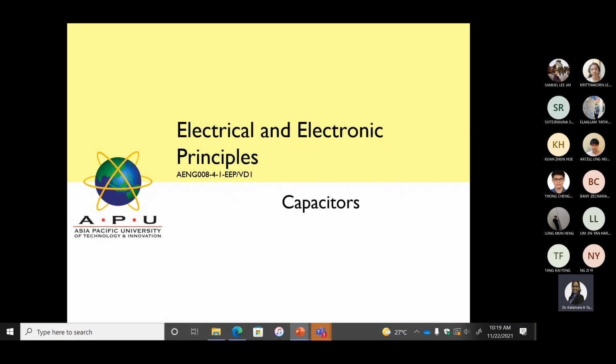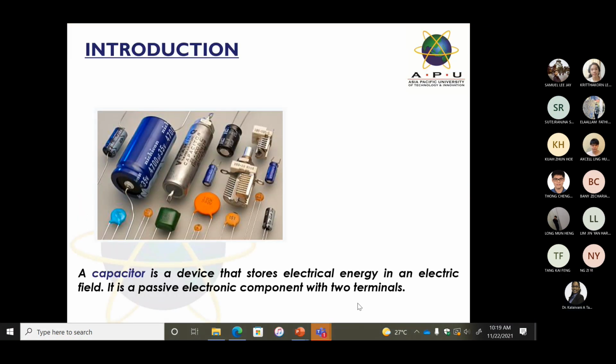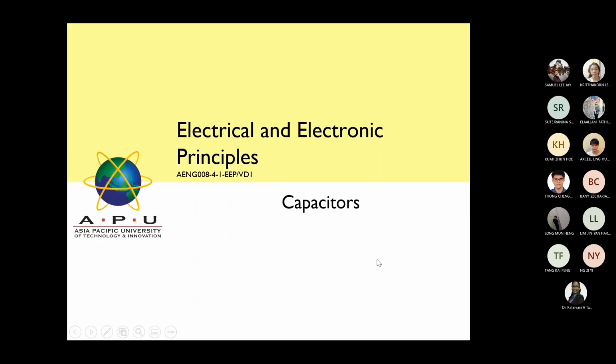This slide is referred to as capacitance. What do they mean by capacitance? Capacitor, or we call it capacitors. When they have the S, it means we have more than one. That's the reason they put an S. Most of the things in this chapter we will learn are based on capacitors. A capacitor is one of the components, like your resistor and the inductor. It's also one of the components, which we call a capacitor.